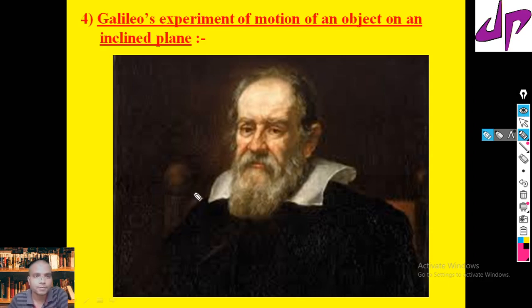Hi guys, let us understand about Galileo's experiment of motion of an object on an inclined plane. Galileo was the first person to observe the motion of an object on an inclined plane. So what is an inclined plane? Let us see that first.